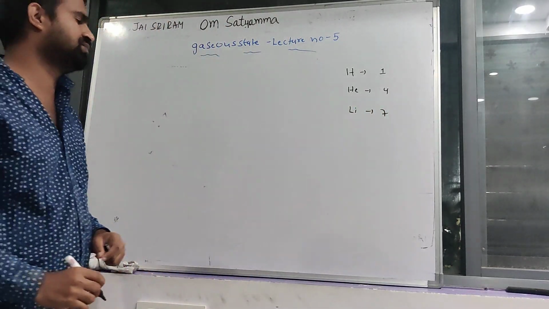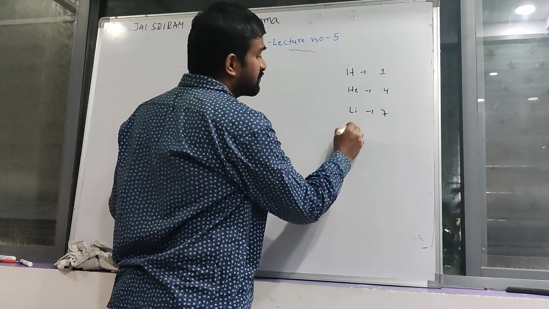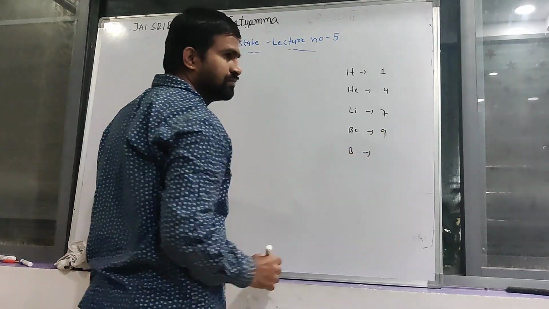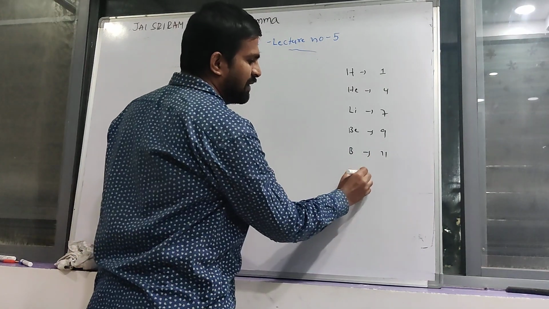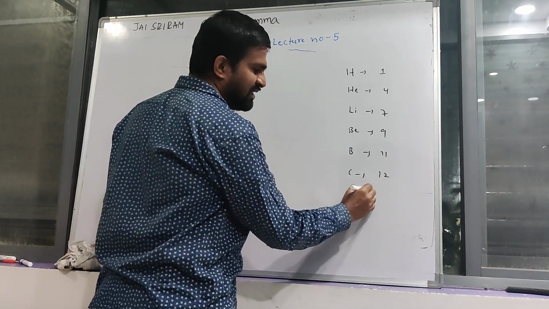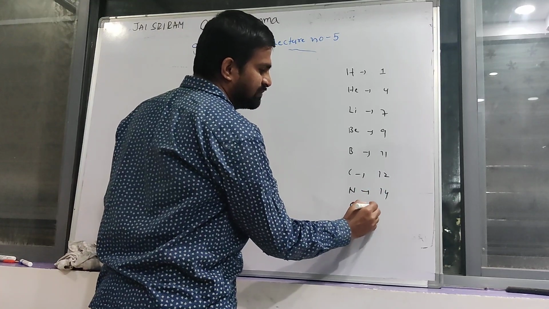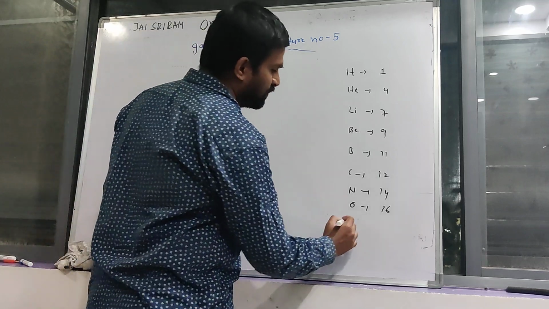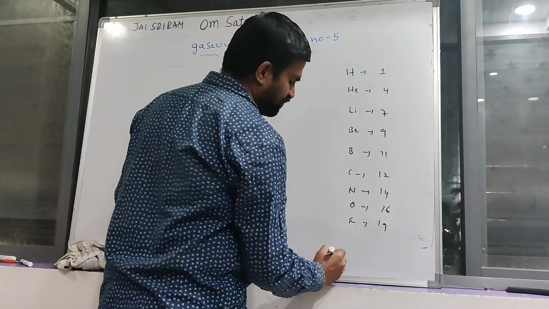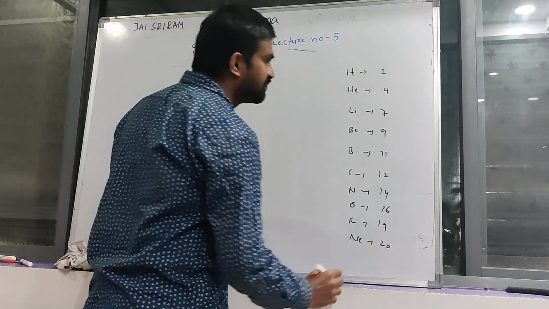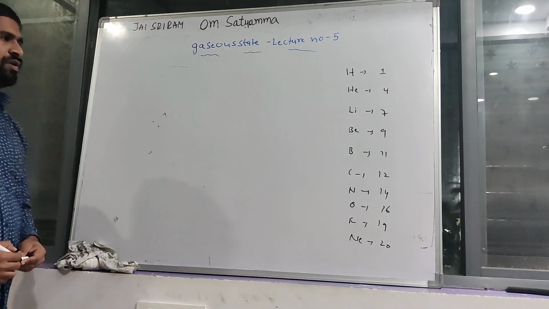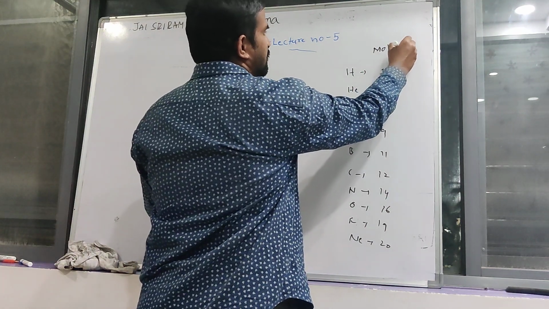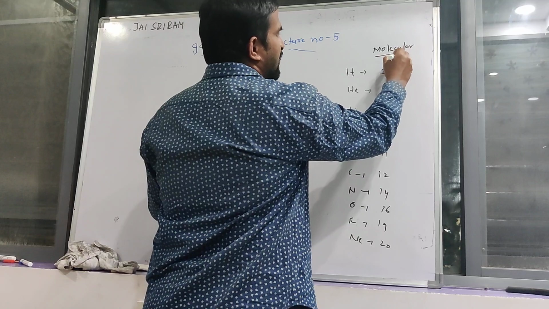Next, beryllium 9, boron 11, carbon 12, nitrogen 14, oxygen 16, fluorine 19, neon 20. These are molecular weights. These molecular weights are fixed, standard weights.